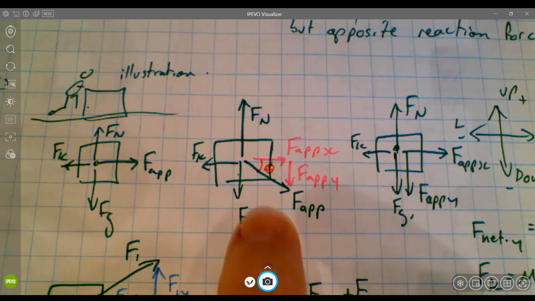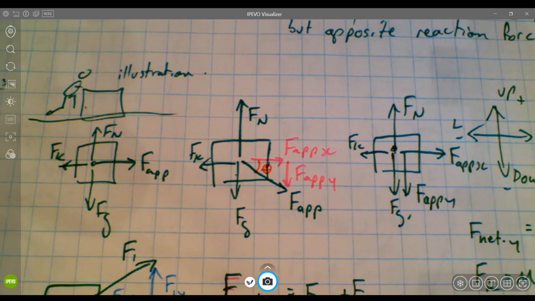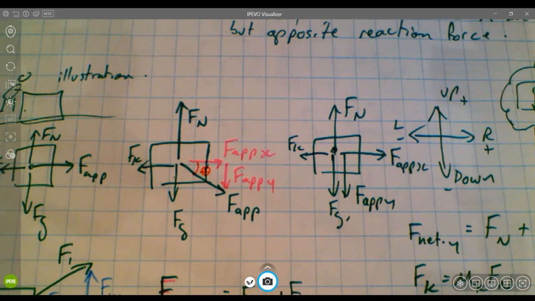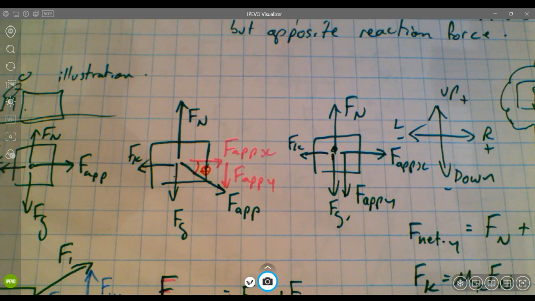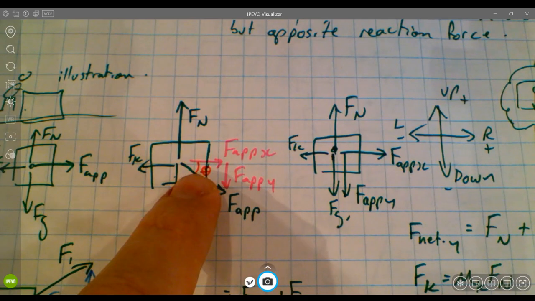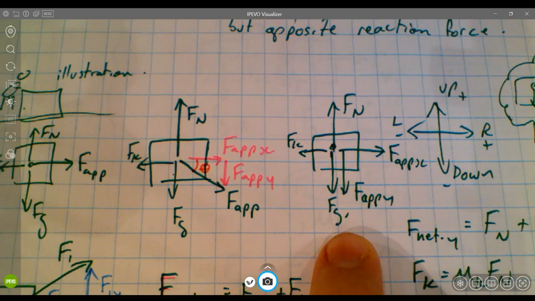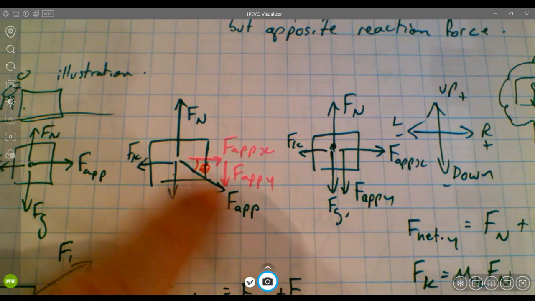Anyway, one thing that I see with this one is that I've kind of overrepresented the applied force, because I've shown it both as an angled force and broken down into components. And we don't want to overrepresent any force. We don't want to double represent any force. So if I'm being formal about this and not wanting to overrepresent anything, either I would draw these pink arrows as dotted lines to make it very clear to the reader that I'm only representing the applied force once, or I would redraw the diagram with my applied force in the x direction only and my applied force in the y direction only, as opposed to including the diagonal one as well.